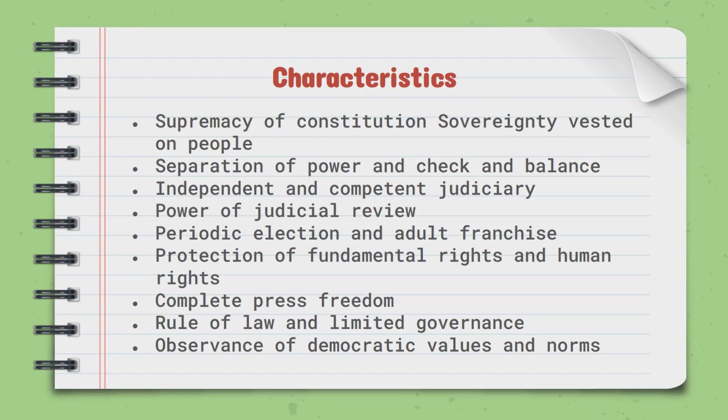Independent and competent judiciary, power of judicial review. Periodic election and adult franchise. Protection of fundamental rights and human rights. Complete press freedom, rule of law and limited governance, observance of democratic values and norms. These are the basic characteristics of constitutionalism.